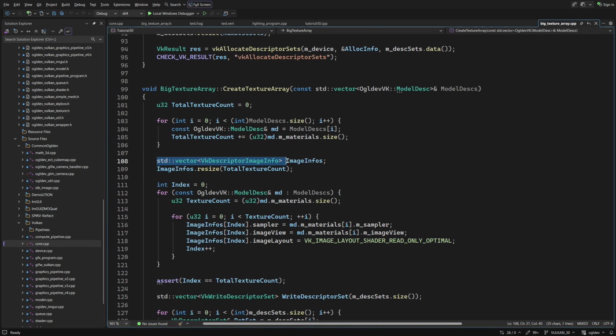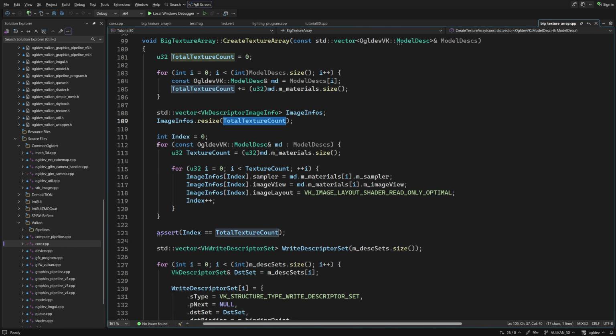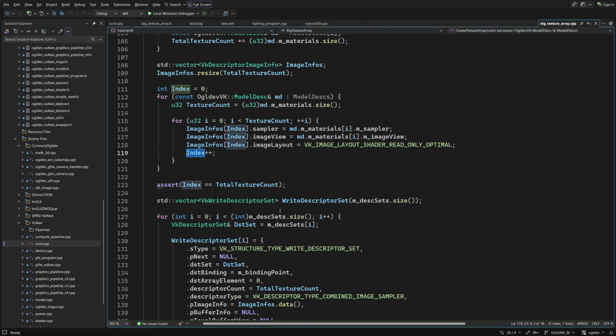Next, it prepares a vector of descriptor image info structures and resizes it to this value. We can now traverse the model desk vector again and initialize the descriptor image infos. Basically, the materials of each model desk are concatenated one model after the other. Notice how the index in the destination array is always incremented after each element. Now that the image info array is ready, we can populate the right descriptor set vector as usual.